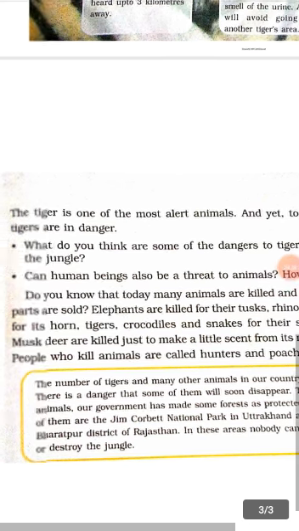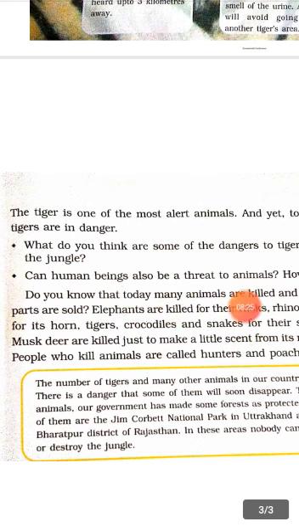Can human beings also be a threat to animals? How? Yes, of course, human beings are also a threat to animals because there are many hunters and poachers who kill the animals, who kill the tiger, lion, elephant, rhino, snake. Many animals are killed by these hunters and poachers. The poachers are people who kill the animals illegally for some money.